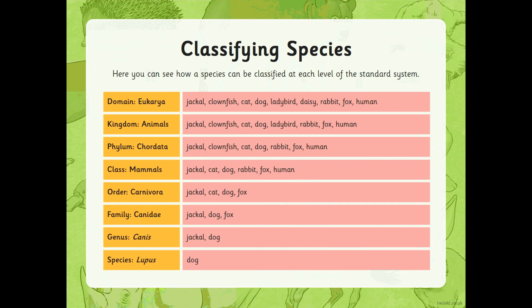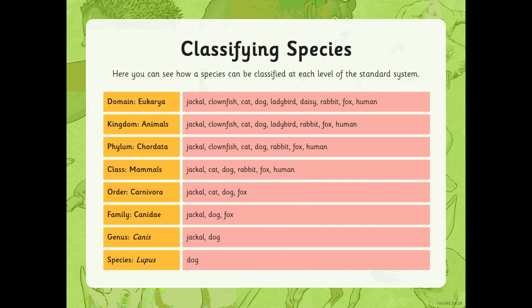That group is then split into kingdoms. Now, if you notice, for the kingdom, the dog falls in the animal kingdom, but the daisy doesn't. So we've lost the daisy. That goes into a different kingdom at this point.